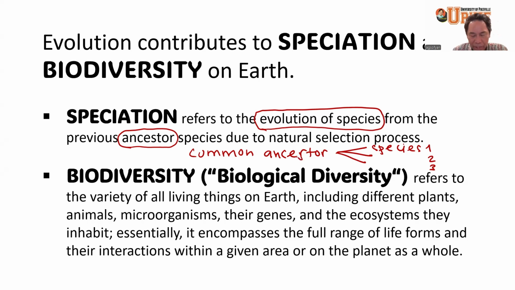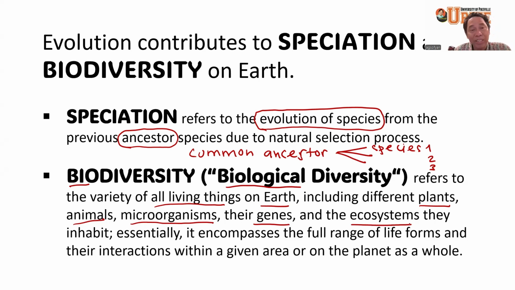Okay. Now, what is biodiversity? From the name, bio means biology, so it is also called biological diversity, and diversity means diverse or different types of things on Earth. So this is the variety of all living things on Earth, including different plants, animals, microorganisms. If we talk about diversity, sometimes we also talk about the diversity of genes carried by the populations.